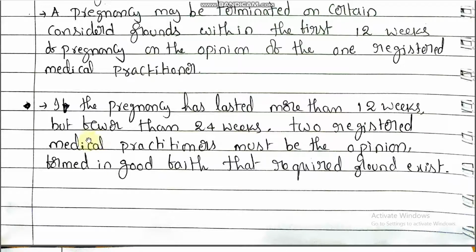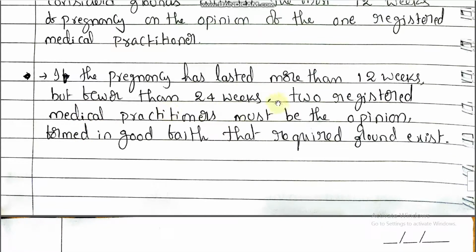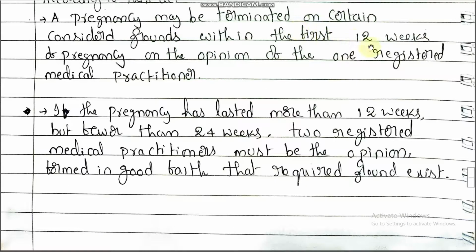more than 12 weeks but fewer than 24 weeks, the opinion of two registered medical practitioners is required. So one medical practitioner's opinion is required below 12 weeks. If the problem is identified after 12 weeks, more than 12 weeks and before 24 weeks, the opinion of two registered medical practitioners is required, right?